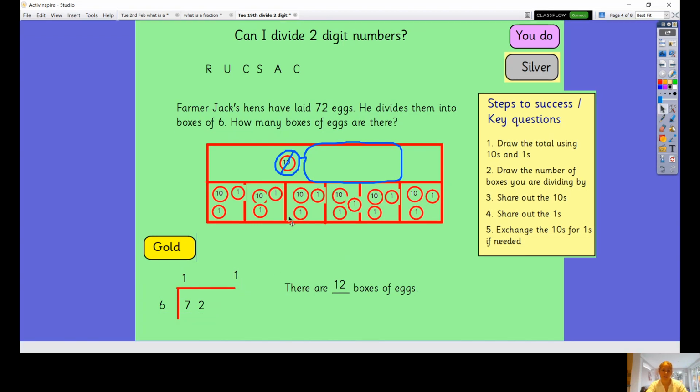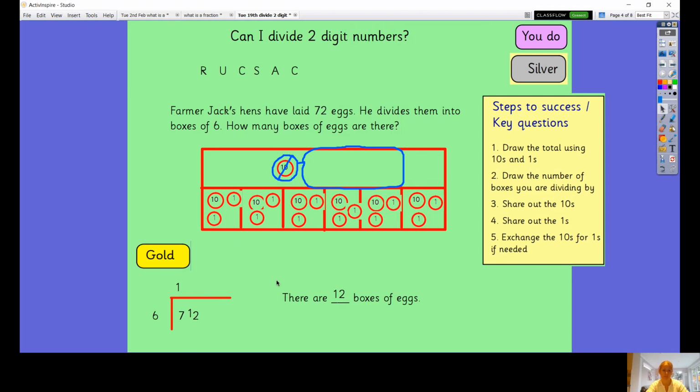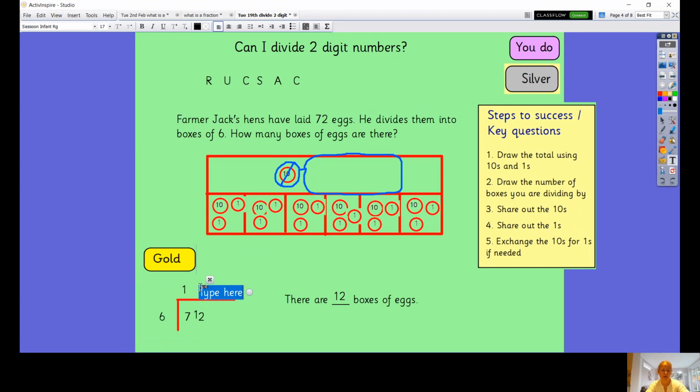And then I'd put that one there. And how many groups of 6 can I make out of 12? I can make 2. So I've just checked my answer and I've come out with 12 again, so I can be fairly confident that that's the right answer.